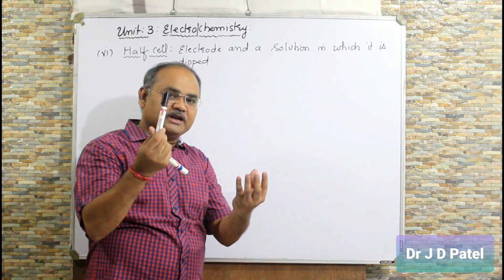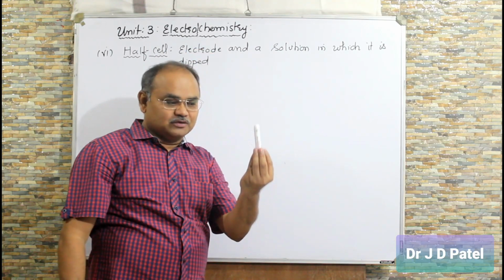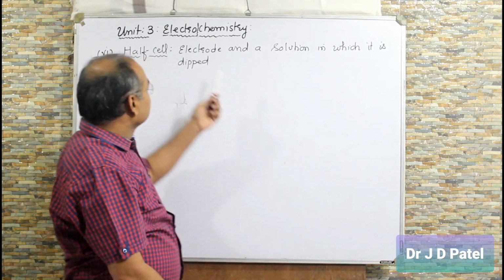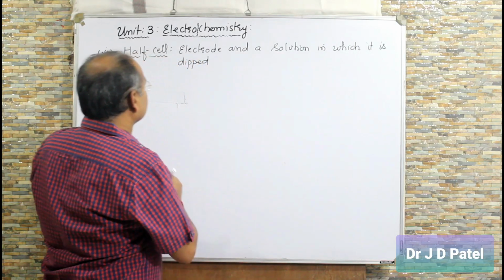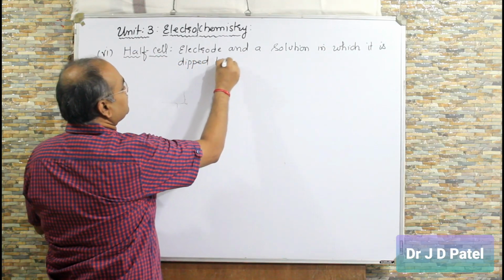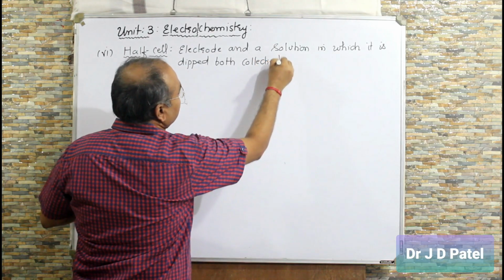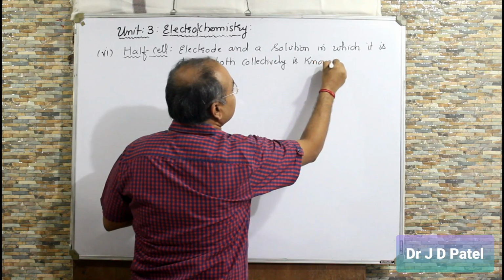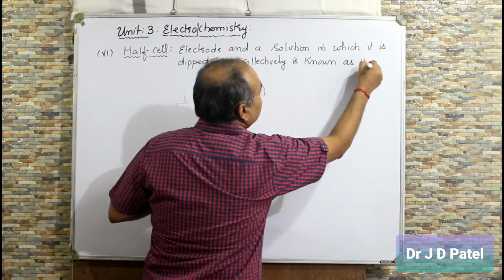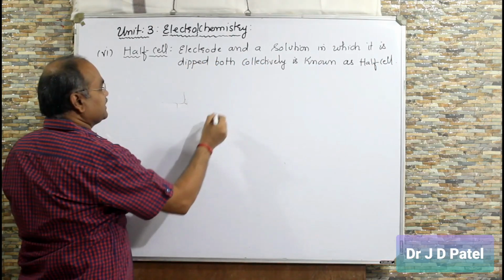Suppose this is copper electrode and this is copper sulfate solution. If I dip electrode in copper sulfate solution, then this is called half cell. So what is half cell? Electrode and a solution in which it is dipped. Both collectively is known as half cell.